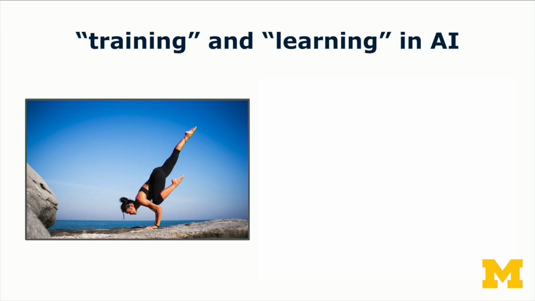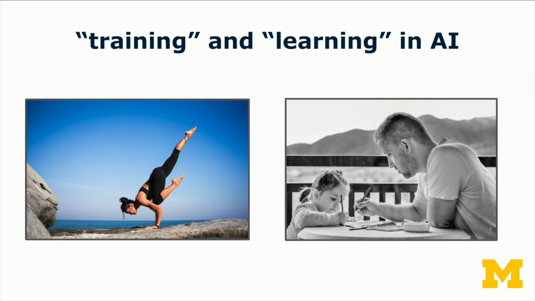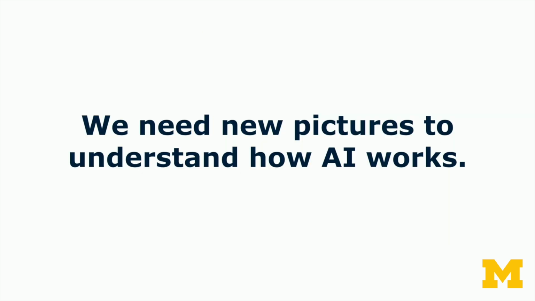Or we have maybe a child who's learning how to read and write, right? So I have these very embodied, physical, and very human associations with these words. But as with many things that we'll see in AI, we actually are going to need some new pictures to think about how AI works. Now, there's not just one technique in AI, right? So there's several, but I'm going to show you one that's very common. I think this is a good one to have in mind when you think about a lot of AI systems.